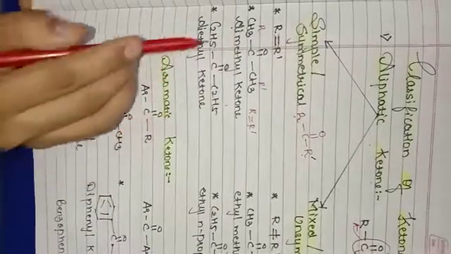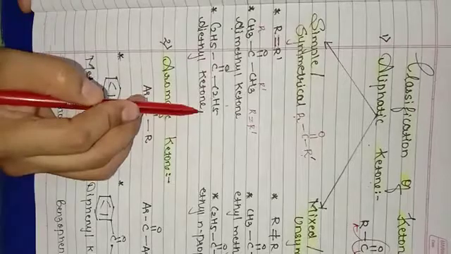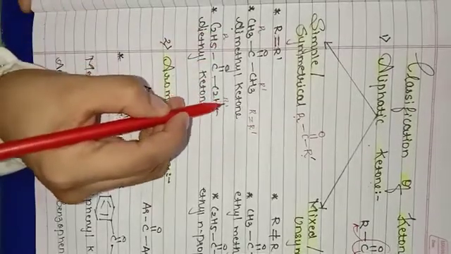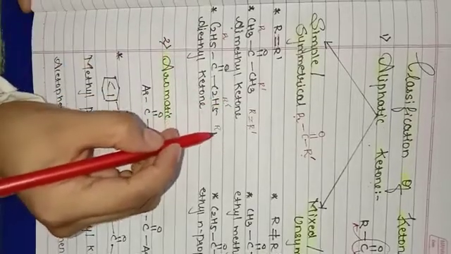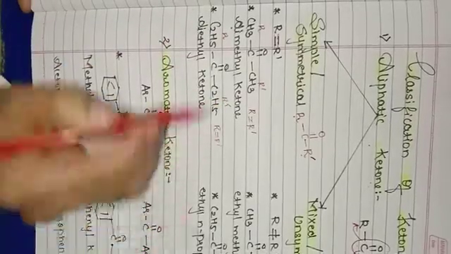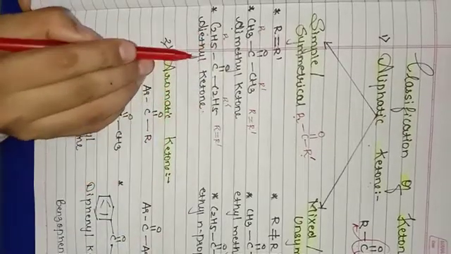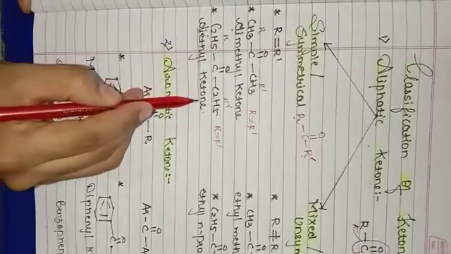Another example, C2H5, C double bond O, C2H5. Let us take one as R and the other as R dash. Here R is equal to R dash because both are C2H5. So this is your simple ketone, and the name of the compound is diethyl ketone.